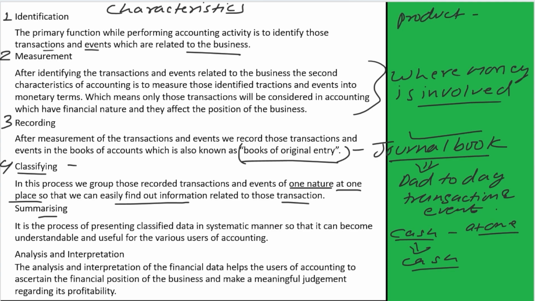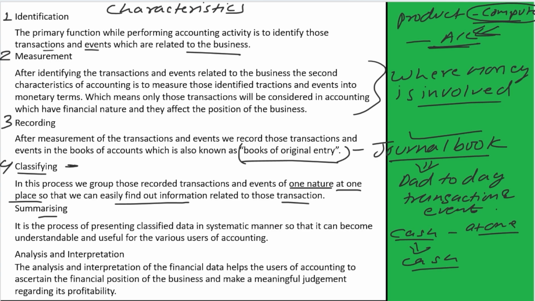Like if a business is continuously selling some products like computers, we will make a computer account and classify all the transactions related to computers at one place, in this computer account. And whenever we want the information about computers, means how many computers we sold, how many we purchased, what are the stocks left behind, we can get all this information by seeing this computer account. So classifying is very important while working in accounts, it is a very important characteristic of accounting.